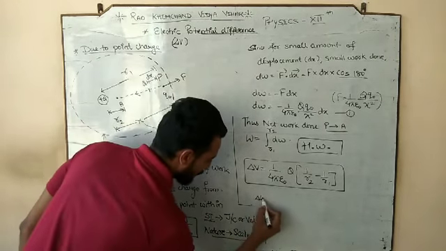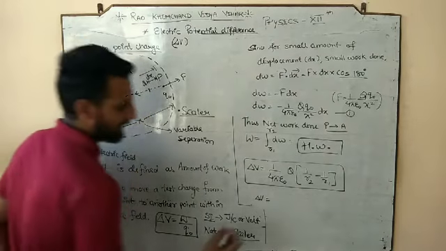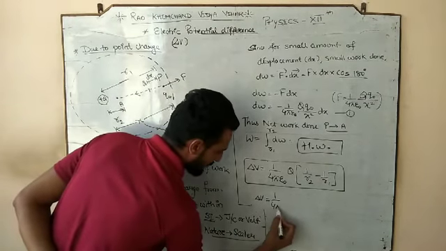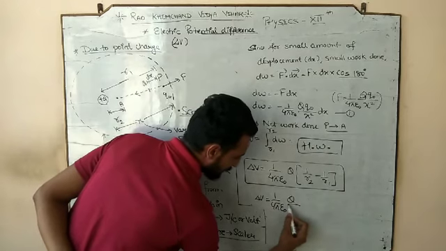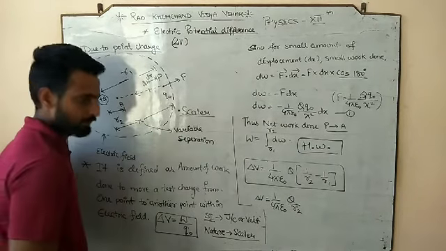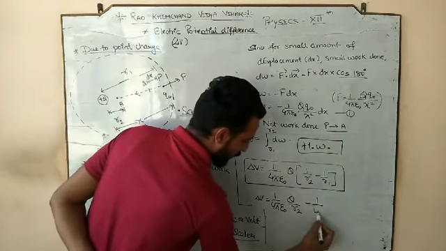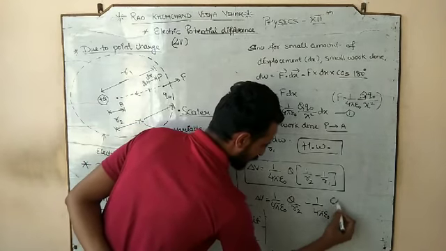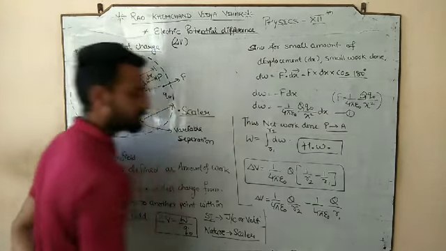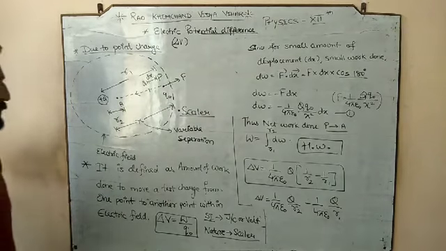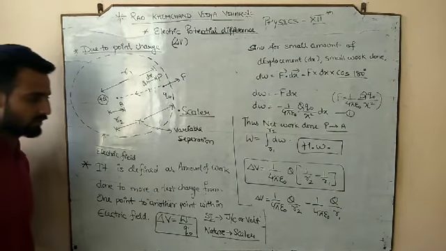And so this is the final expression that we are going to get for the potential difference. But if we open this bracket, what are we going to get? Let us try. 1 by 4 pi epsilon naught q by r2 minus 1 by 4 pi epsilon naught q by r1. So here we get the potential difference in two forms.